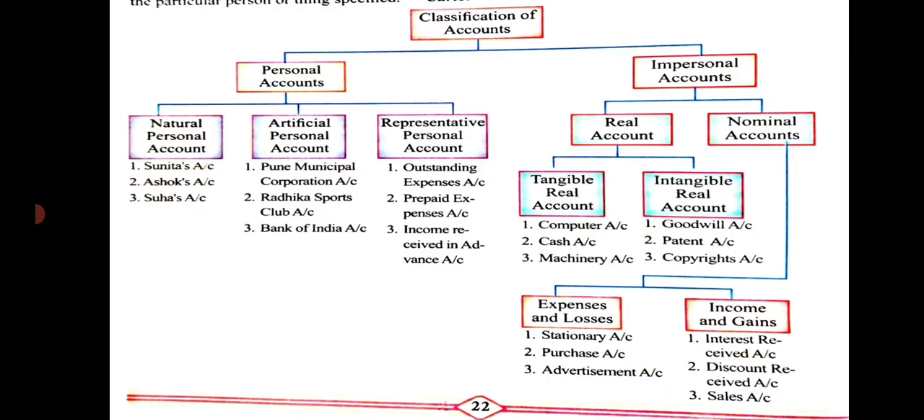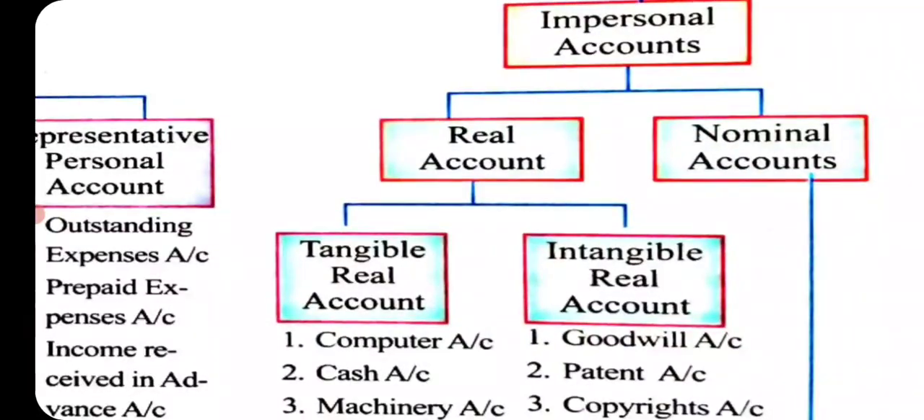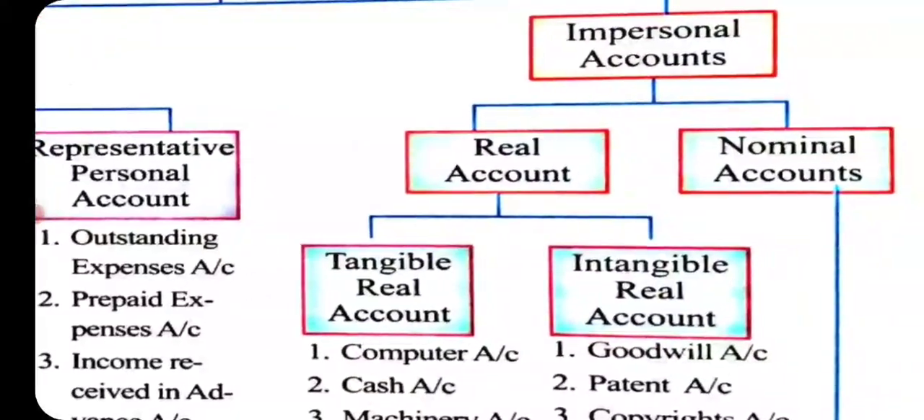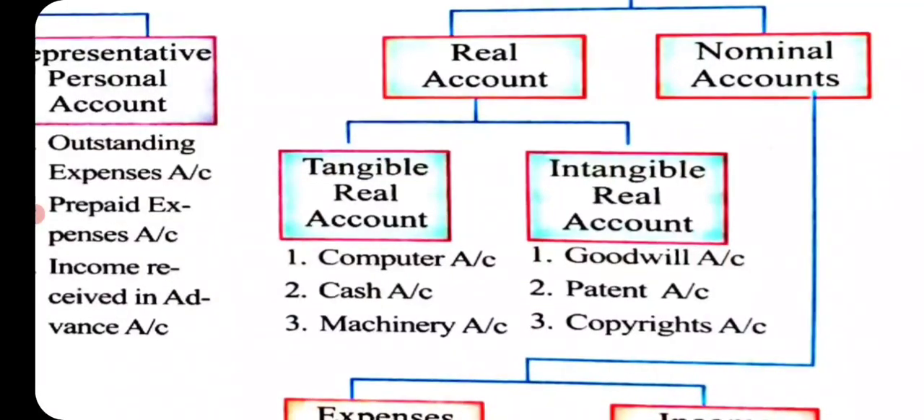Second is impersonal accounts. There are two types of impersonal accounts: first one real account and second one nominal account. So basically three types of accounts are there: one is personal, second is real and third one is nominal. In case of real accounts, there are two types. First one is tangible, that is, we can see that account. And another type is intangible, we cannot see it, but there is an account of that intangible asset.